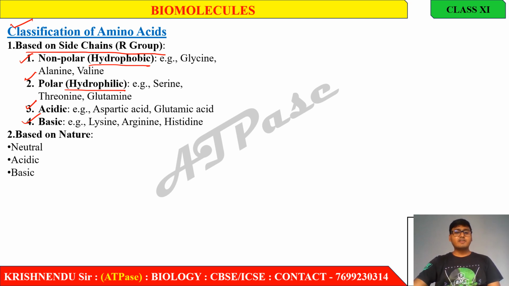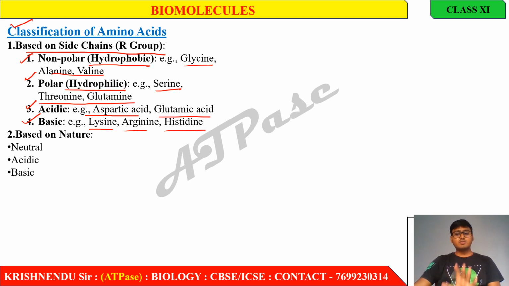Hydrophobic amino acid examples are glycine, alanine, valine. Polar and hydrophilic amino acid examples are serine, threonine, glutamine. Acidic amino acid examples are aspartic acid, glutamic acid, and basic amino acid examples are lysine, arginine, histidine. Don't worry, we will discuss every single amino acid in detail in the next slide.